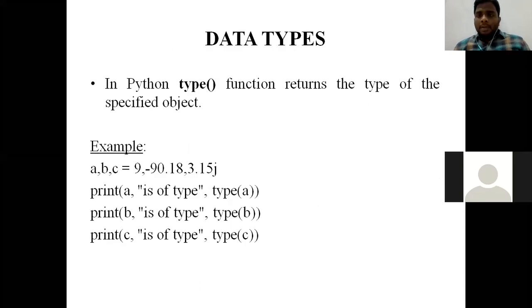Suppose we are given a value like a is equal to 9. If we want to check the data type of 9, there is a function called the type function. Clearly observe here, type: every alphabet in this function is written in lowercase letters only. Python is a case sensitive language.